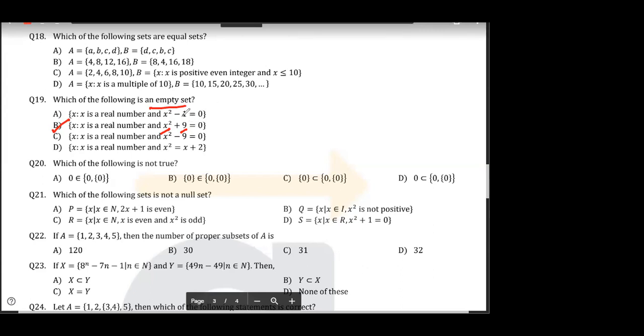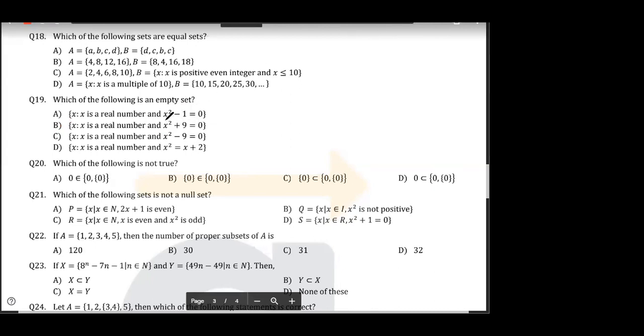A is correct, na? Why is A wrong? Okay, which of the following is an empty set? So A is this, na? A is not an empty set, right? Because x will have two values, plus minus 1. It is not an empty set. So B is an empty set. ठीक है? सबको समझ में आ गया?